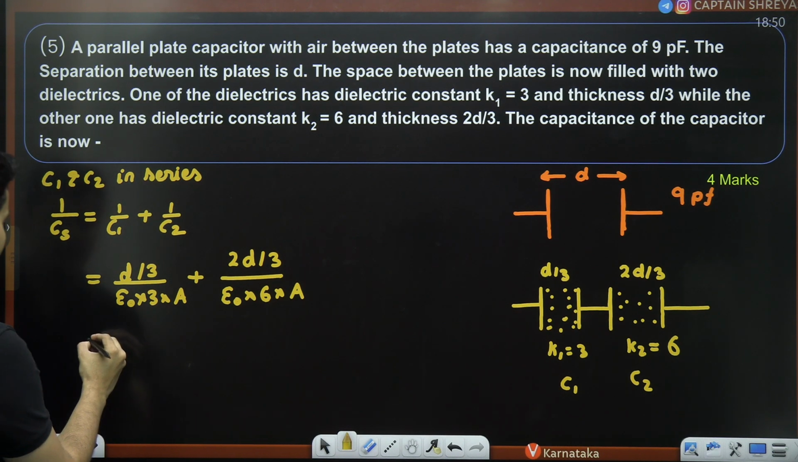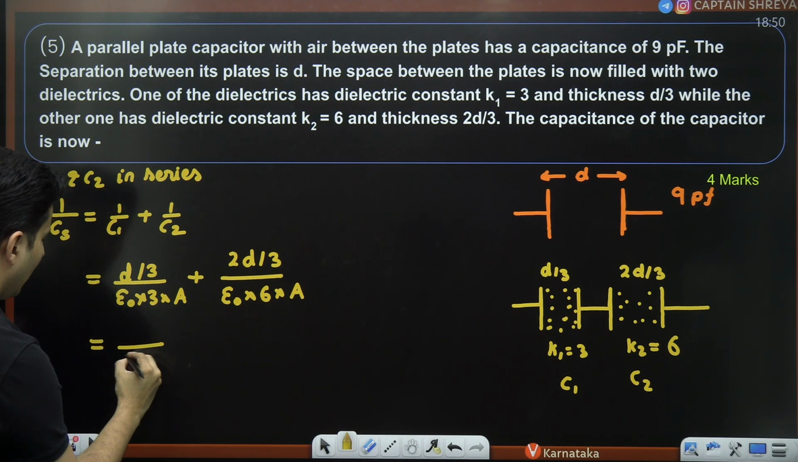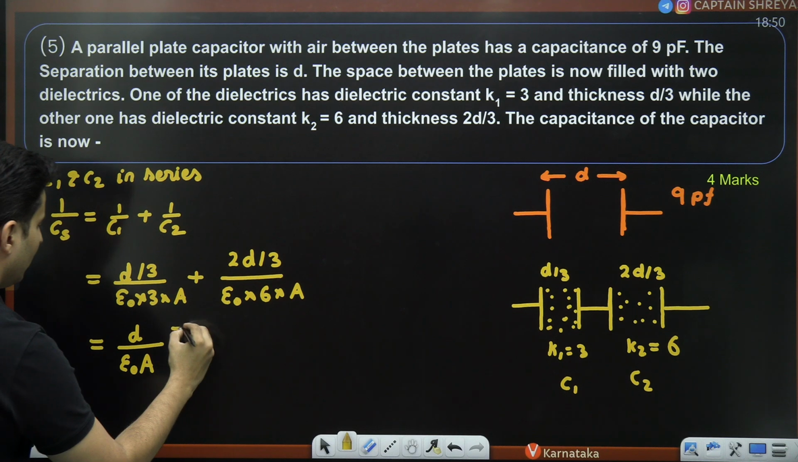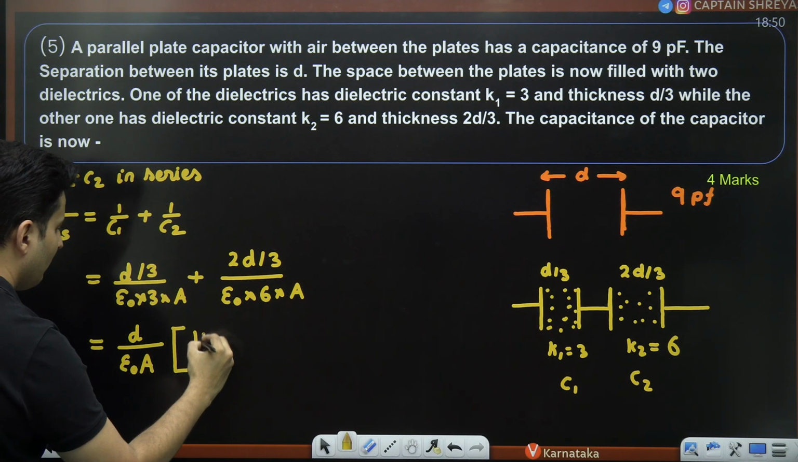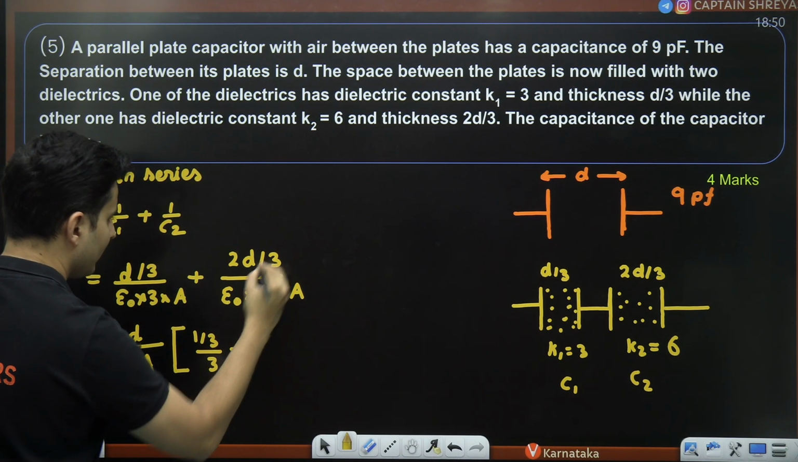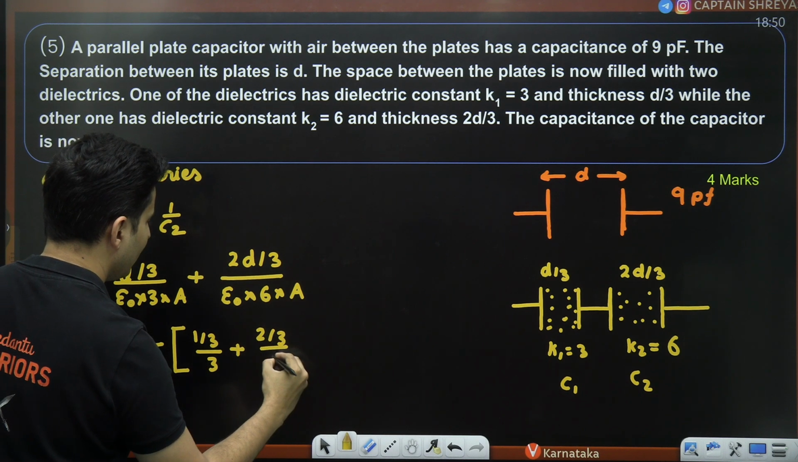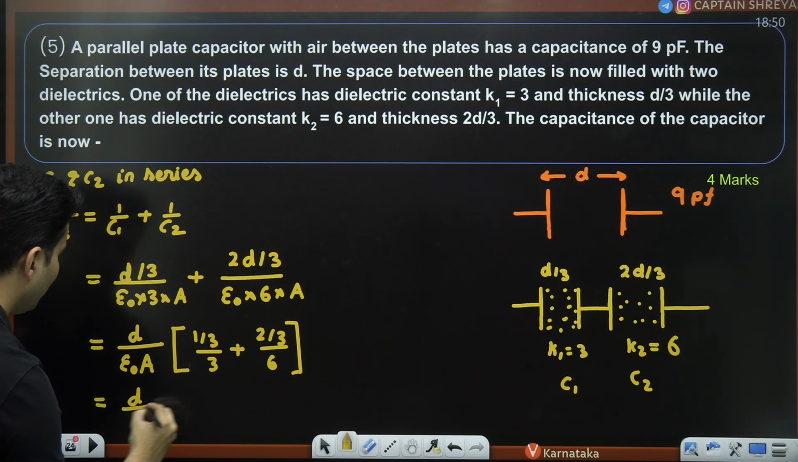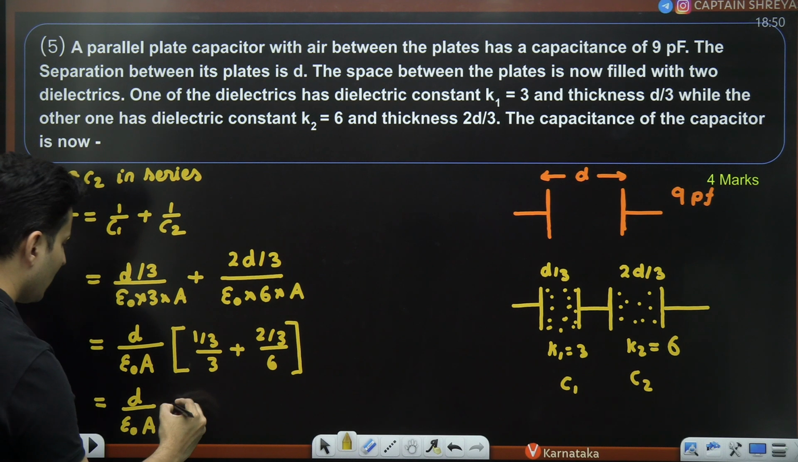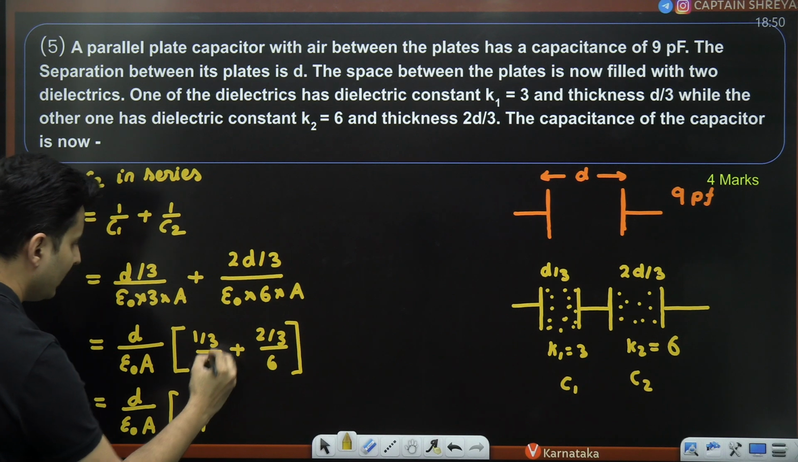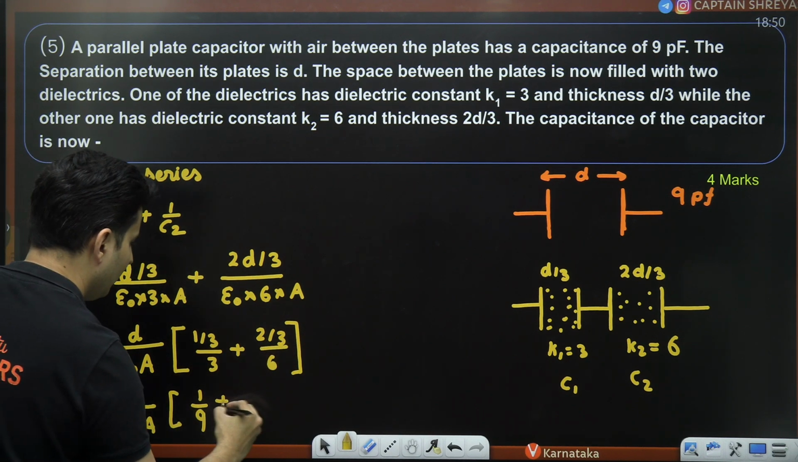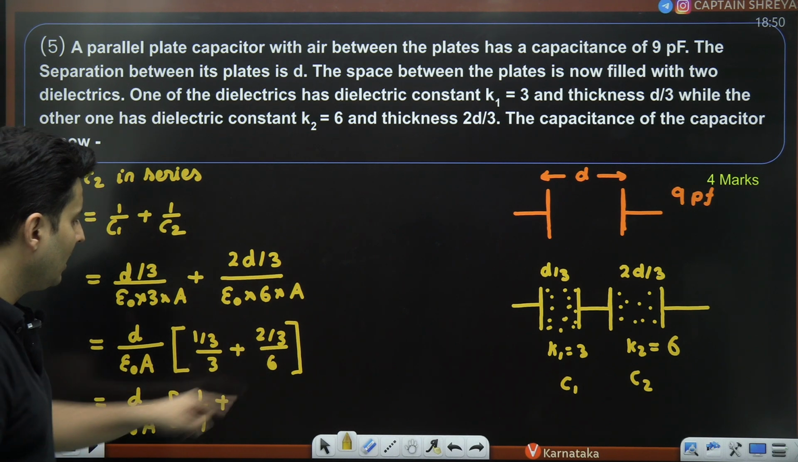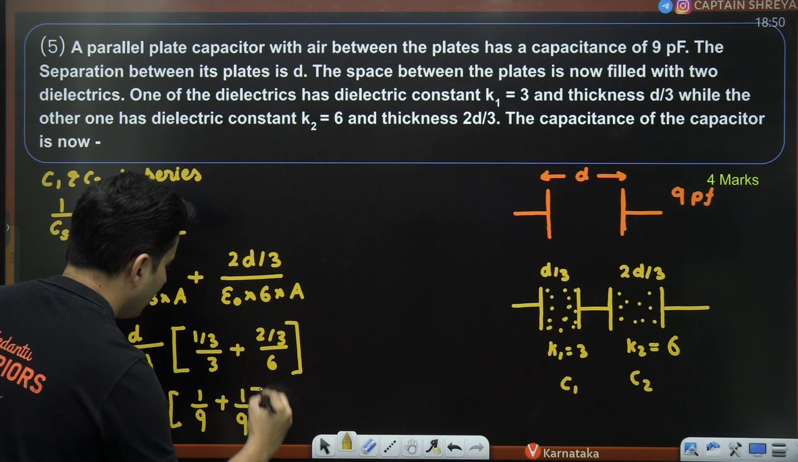Fair enough. Now let's do one thing. Let's take out epsilon naught common. A is also common. D is also common. Over here, this 1 by 3 is there. This 3 is there. Plus here 2 by 3 is there and here 6 is there. Deliberately I am doing all this. You will see why. D by epsilon naught A. This will become 1 by 9. 3 3s are 9. Here this will become 2 and 6, will cancel. It will become 1 by 3.